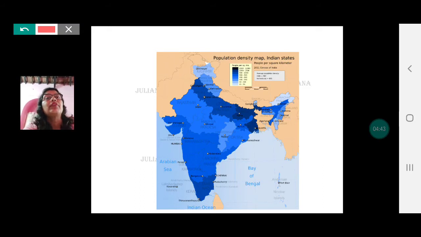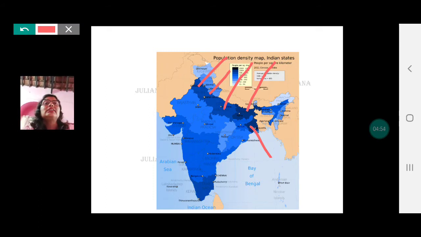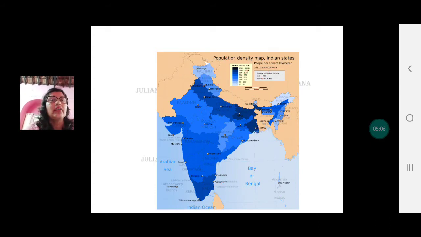So here you find Punjab, Haryana, then Uttar Pradesh, Bihar, then West Bengal in the north, that is the northern plains, and in the south you have Kerala and Tamil Nadu with population density more than 500. That is the highest population density that is shown here in the maps.